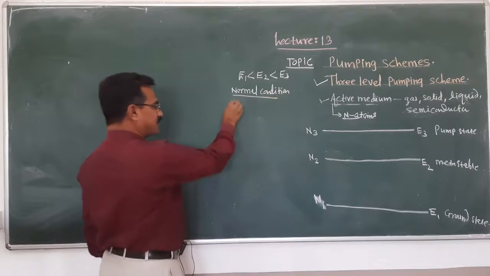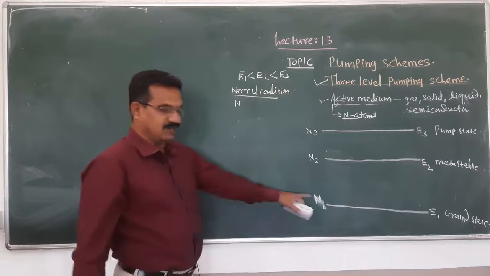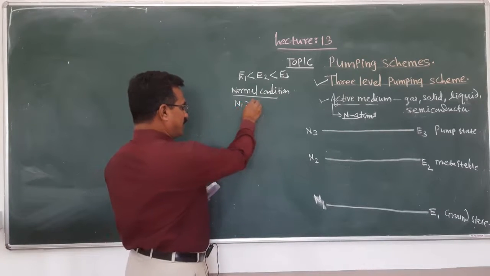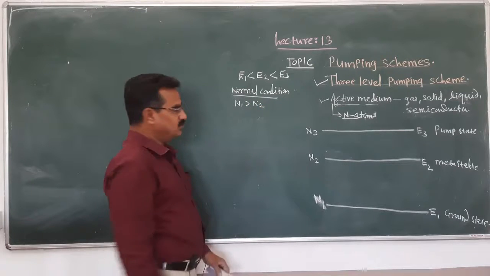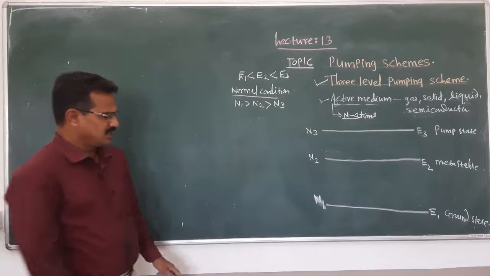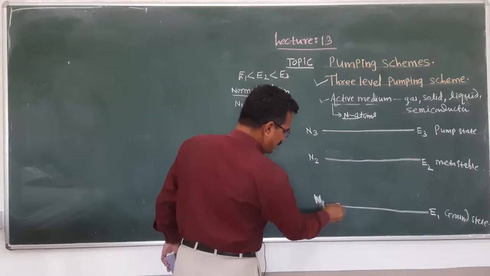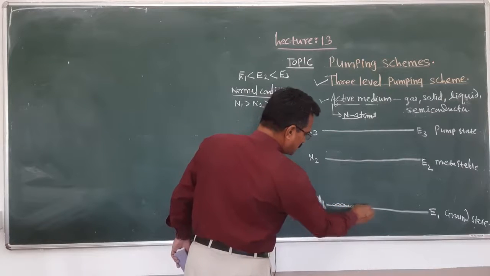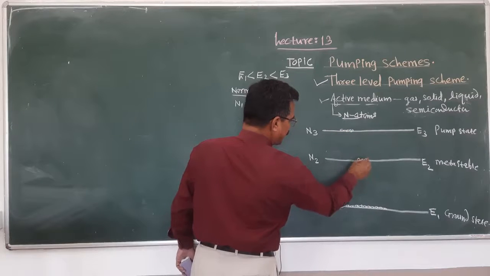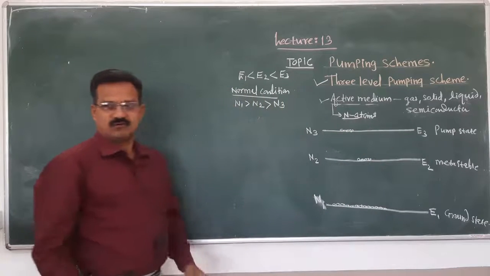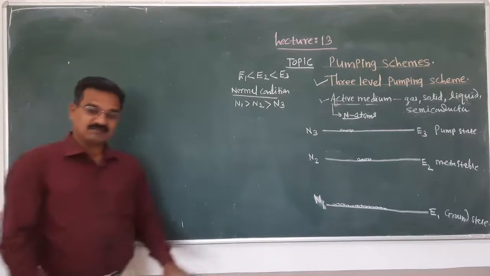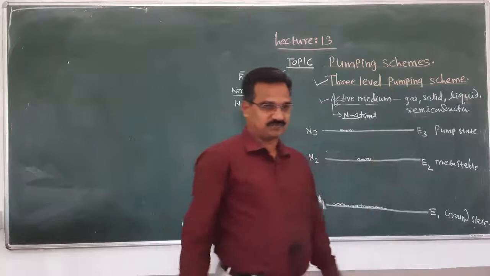At normal condition, the number of atoms in energy level E1 is large as compared to the number of atoms in energy level N2 and energy level N3. Means the number of atoms present in E1 is very large, but in the other energy levels only a few atoms are present. This is the situation under normal condition.